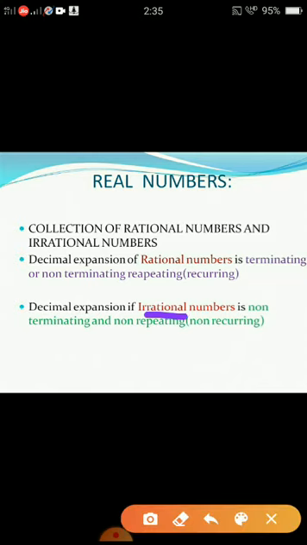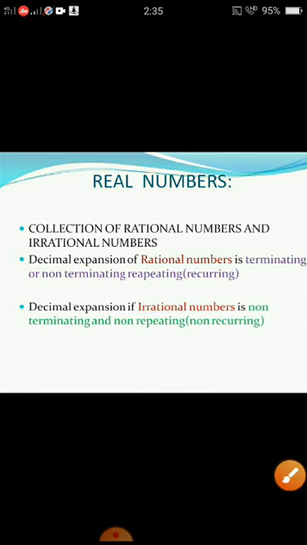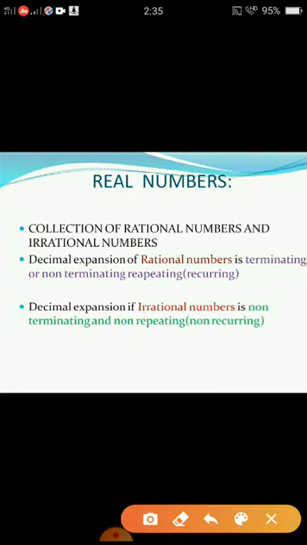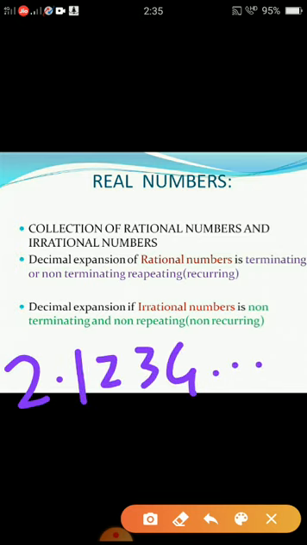For irrational numbers, we have non-terminating and non-repeating. Okay, that means if I write it as 2.1234 and so on. Okay, is it non-terminating? Yes. Is it non-repeating? Yes. No factor is repeating. So it will be what? It will be an irrational number. Okay.